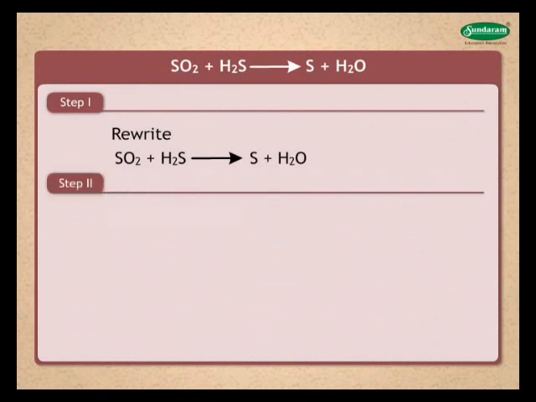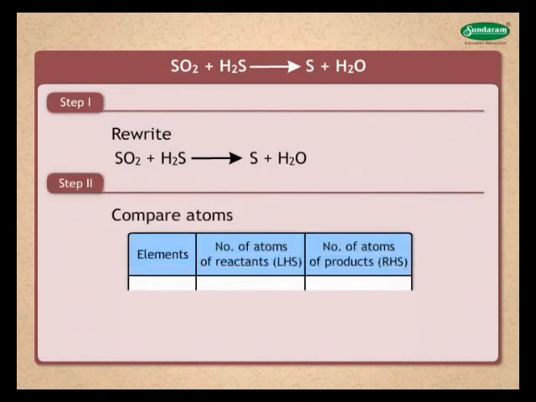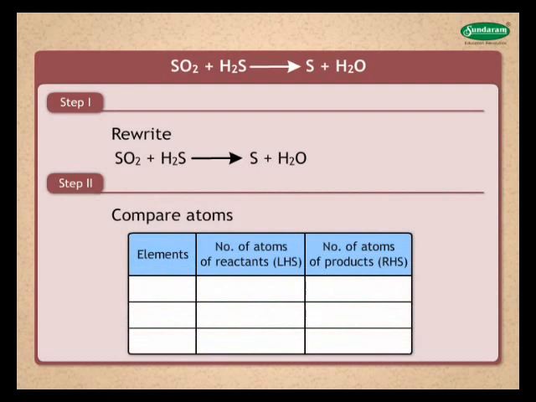Step 2. Compare the number of atoms of each element in the given equation on both sides of the equation. We can see there are two sulfur atoms on the left side and one sulfur atom on the right side, two hydrogen atoms on both sides, two oxygen atoms on the left and one atom on the right side.